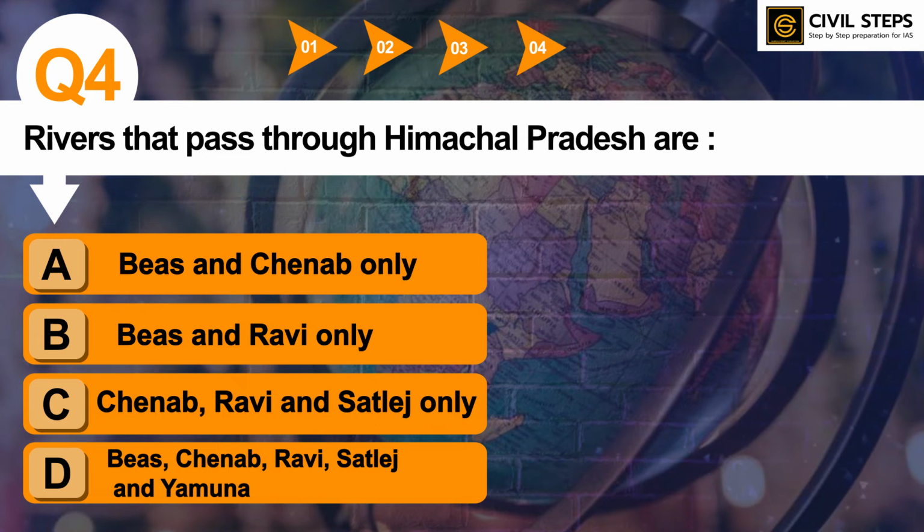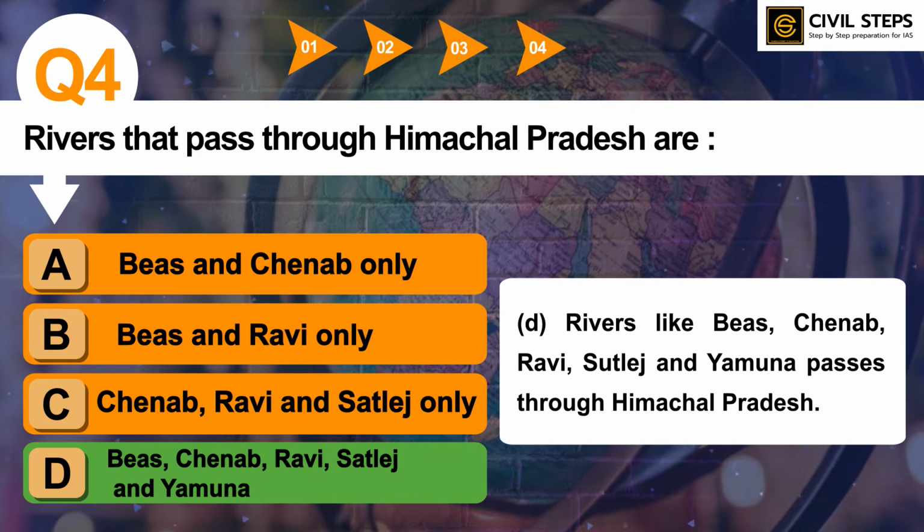So the answer of this question is option D. So rivers like Beas, Chenab, Ravi, Satluj and Yamuna pass through Himachal Pradesh. So likewise you can read about which rivers pass through Uttarakhand, likewise Jammu and Kashmir, Ladakh, Punjab, Haryana. So you can additionally cover these topics also.